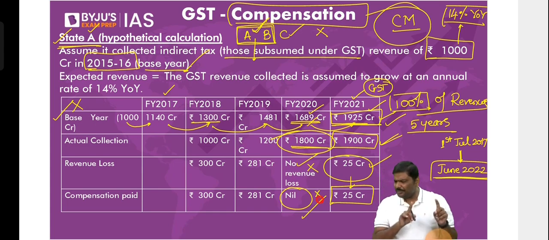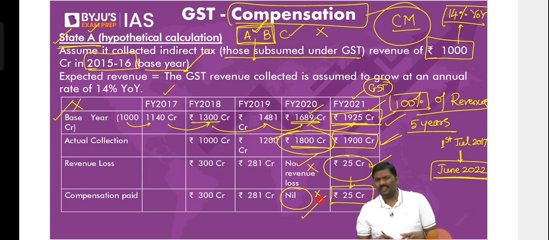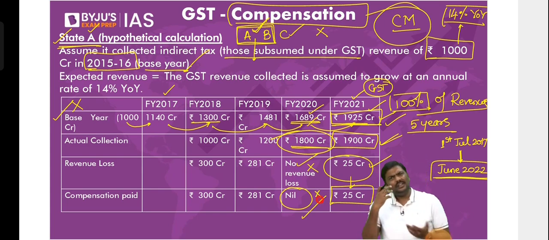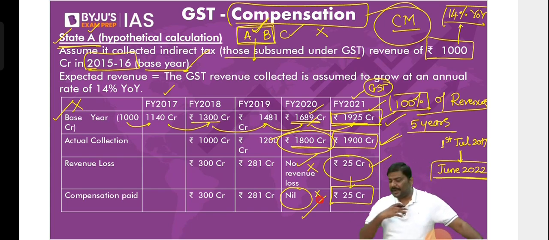Somebody says the base year should be 14 and 15. Please check it. As far as I know, it is 15 and 16. If it is wrong, let me check it. I know it is 15 and 16. So this is how the expected revenue was calculated.